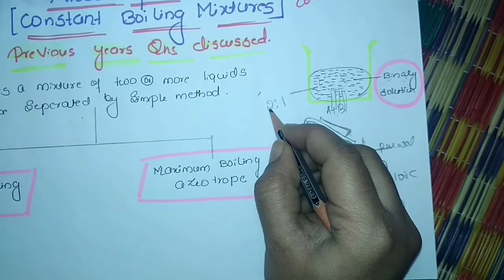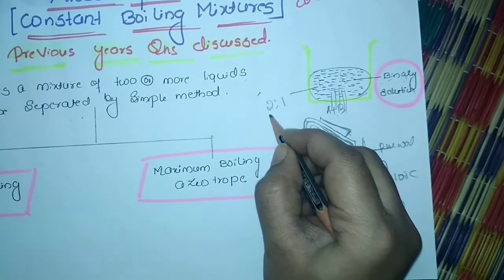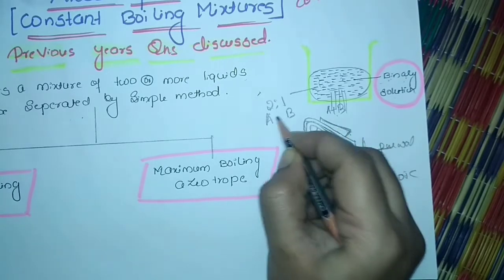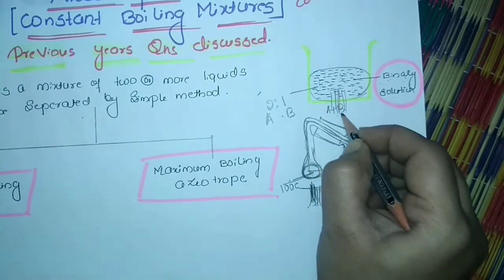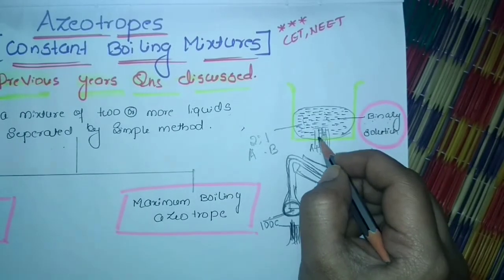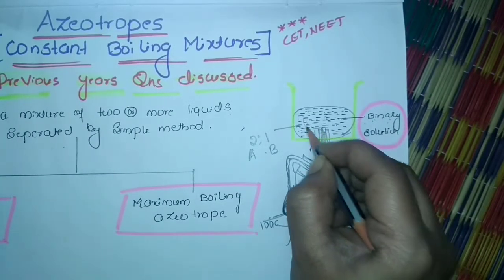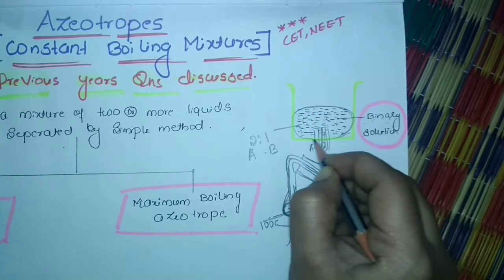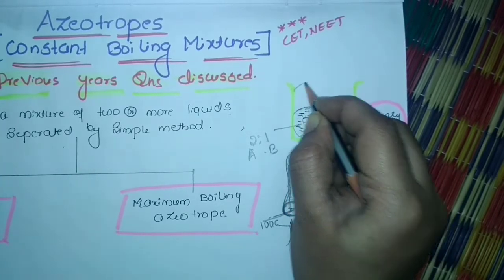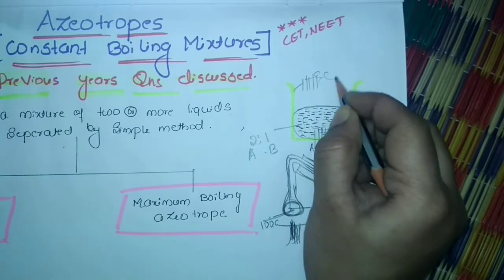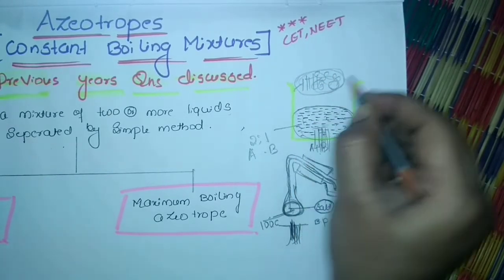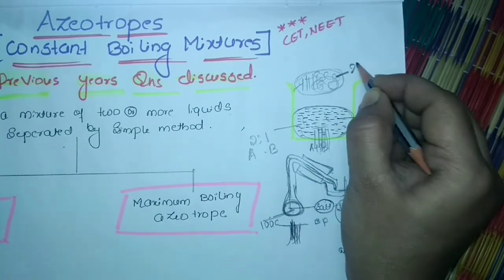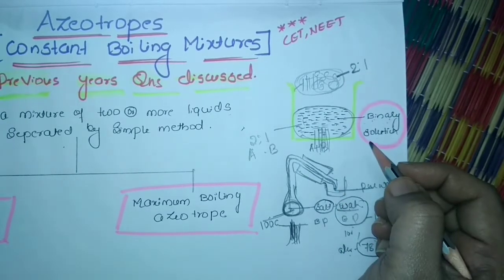Say I have taken 20 ml of A component and 10 ml of B component in a mixture. When I start heating this mixture, the complete solution evaporates, and even in the vapor state, it has the same composition.